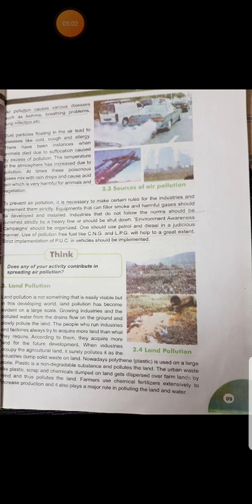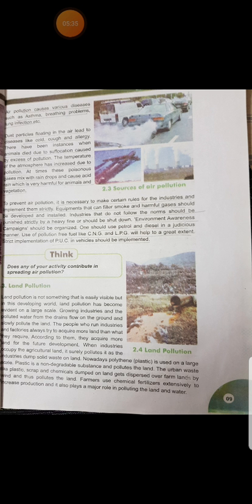The dust particles which float in the air enter our mouth, ears and eyes, which causes diseases like cough, cold and allergy. We see many times that animals die due to suffocation from excess pollution. The temperature of the atmosphere has become hot due to pollution.